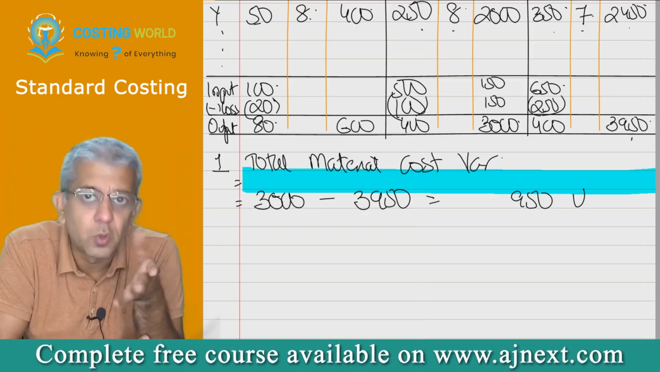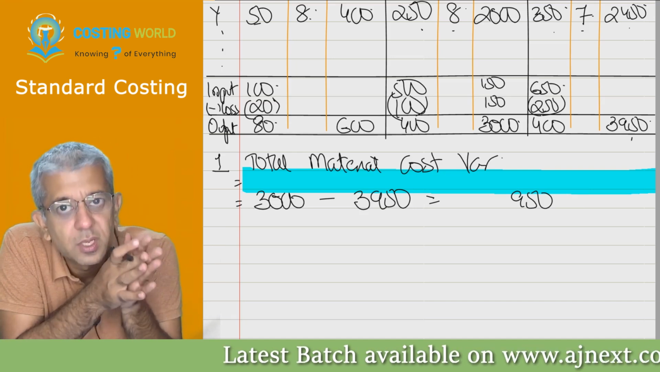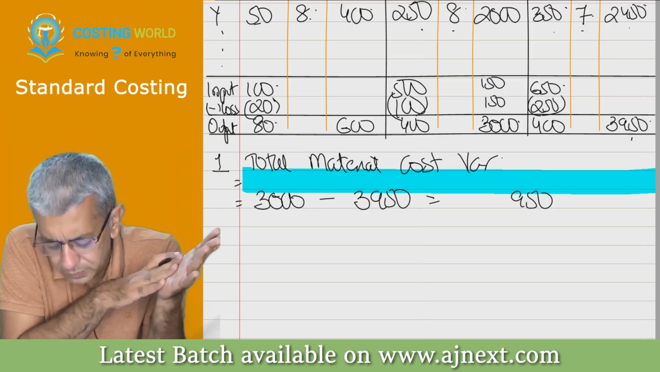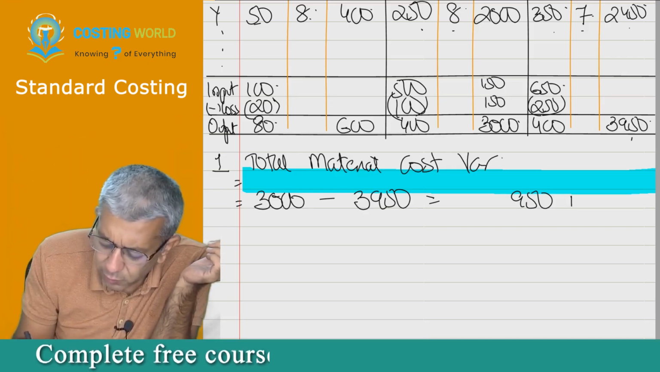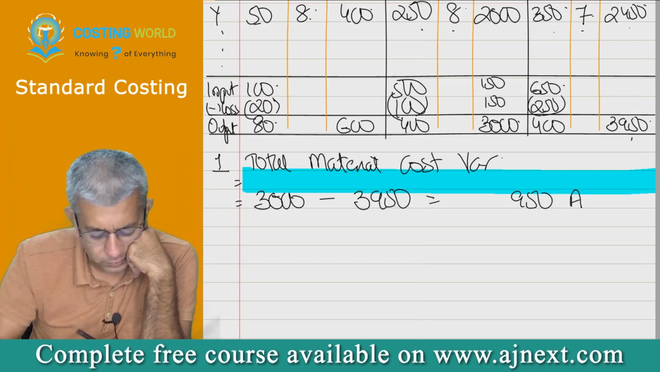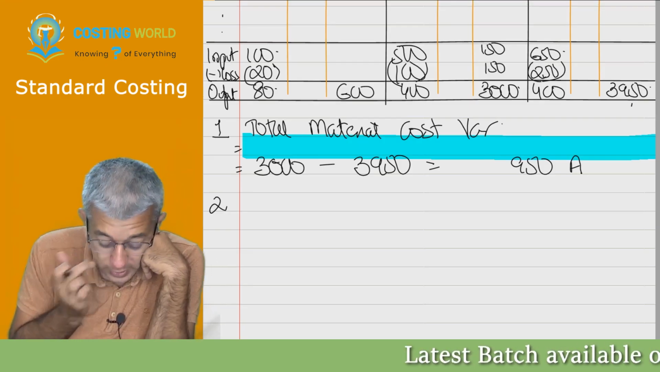If the variance is good, then in that particular case it is favorable. So therefore, these guys should have incurred 3000. These guys have actually incurred 3950. You tell me their performance is good or bad? Bad. So therefore, write down A over here. That's more than enough. Second in this particular case is your next thing.